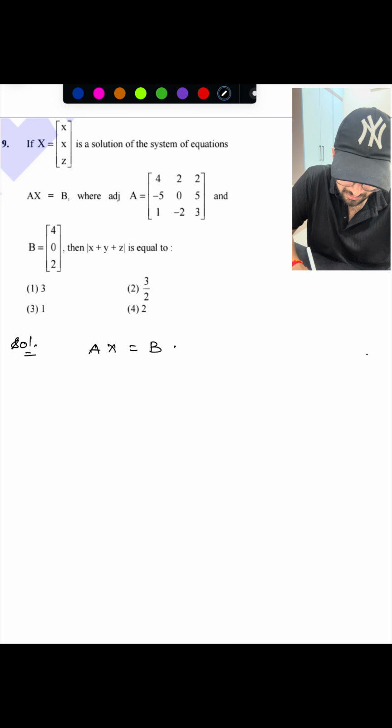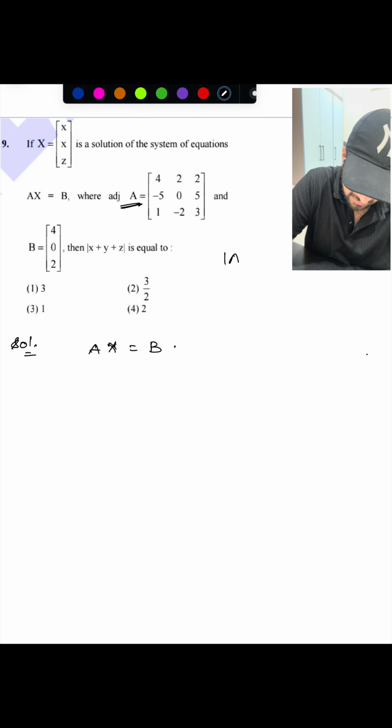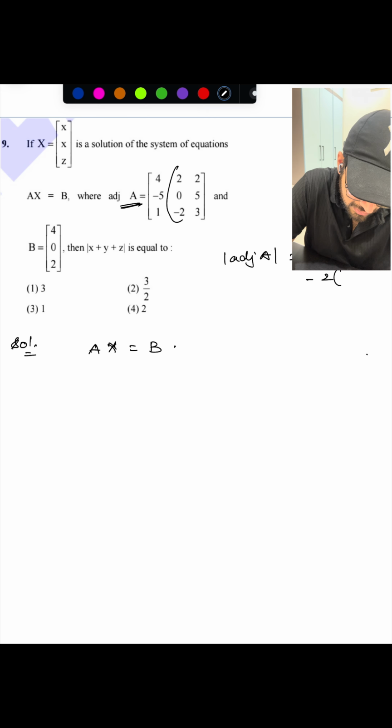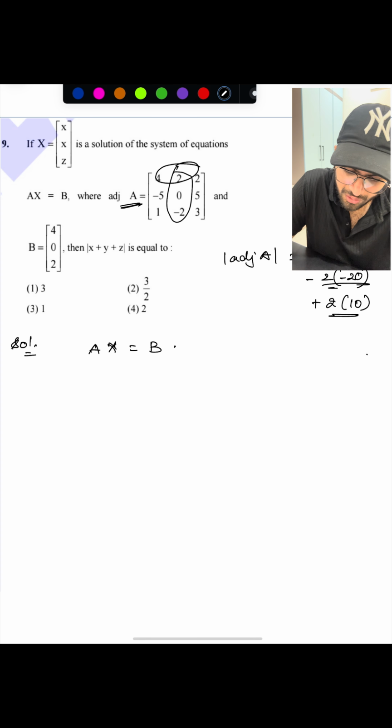So here, if the inverse of A exists, we can look at the det of adjoint A. What is det of adjoint A? We can calculate here: 4 into (30 plus 10), minus 2 into (minus 15 minus 5), minus 20 plus 2 into (10, 20, 40, 60 plus 40), 100.